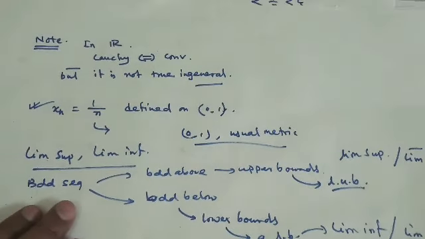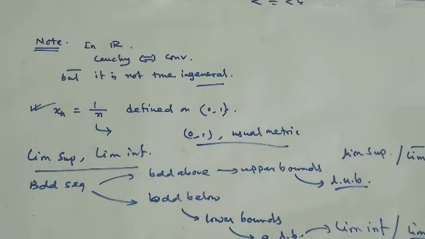So this is the idea for lim sup and lim inf, and if we want to express all these things mathematically, just take the flavor of what it says. Suppose we have mu and we call it the lim sup of that particular sequence xn.